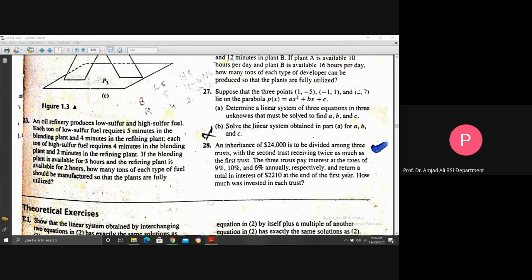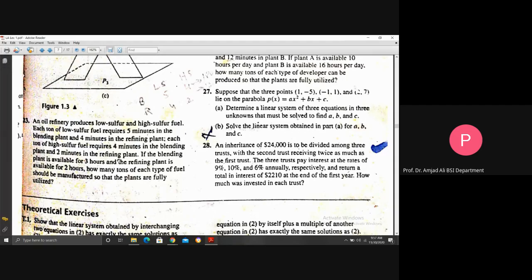Each one of them requires some time in minutes in each of these plants. Each ton of high sulfur fuel requires 4 minutes in the blending and 2 minutes in the refining plant. If the blending plant is available for 3 hours and the refining plant for 2 hours, how many tons of each type of fuel should be manufactured so that the plants are fully utilized?